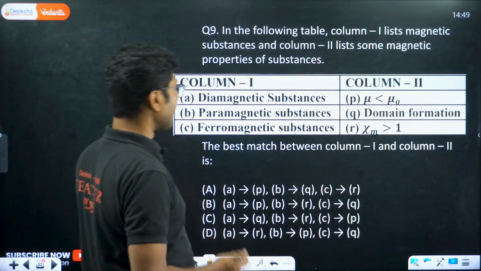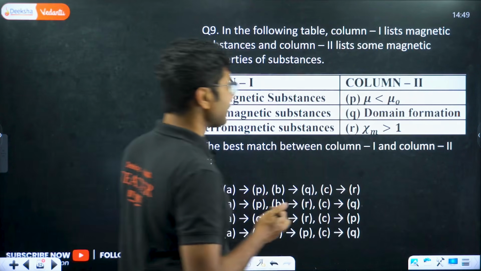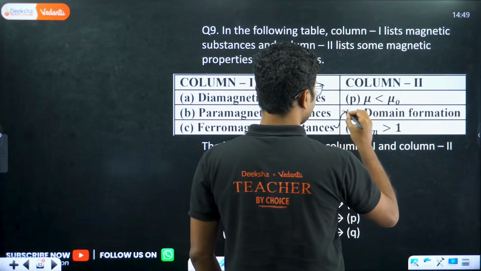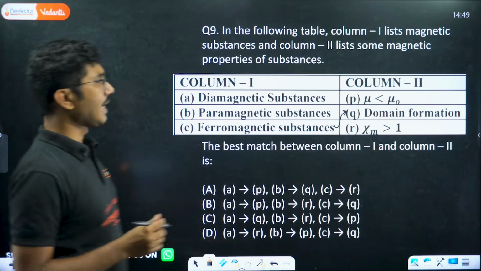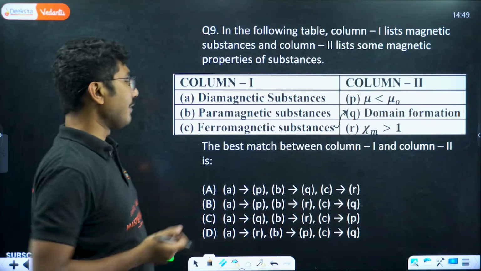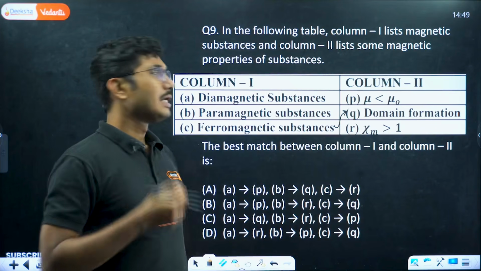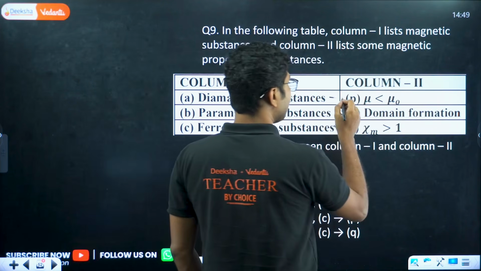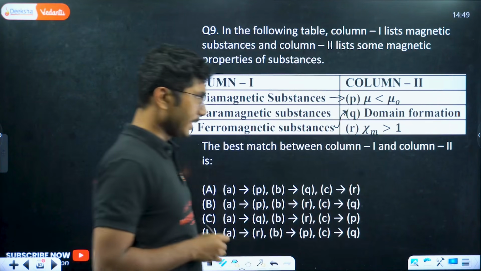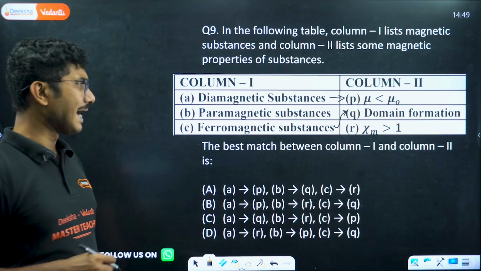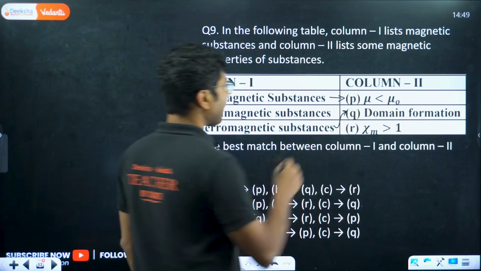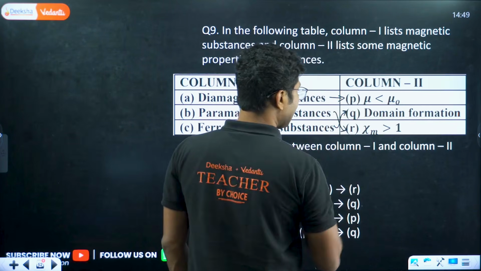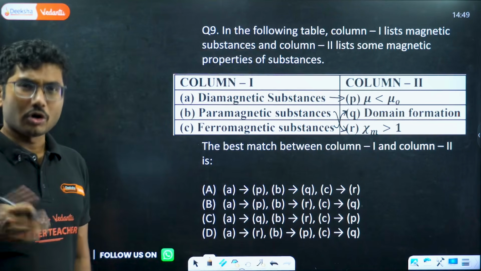If you remember, ferromagnetic substances have domain formation. Only ferromagnetic substances have domain formation. Now in case of diamagnetic substances, the permeability is less than permeability of free space. So A is directly matched with P, and paramagnetic substances have chi-m slightly greater than 1, not super greater than 1.